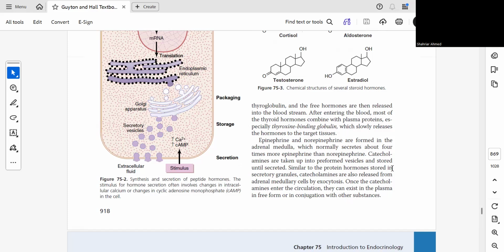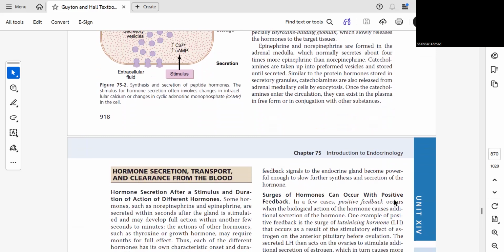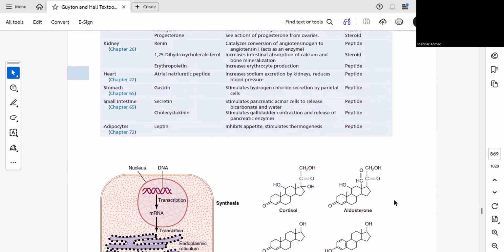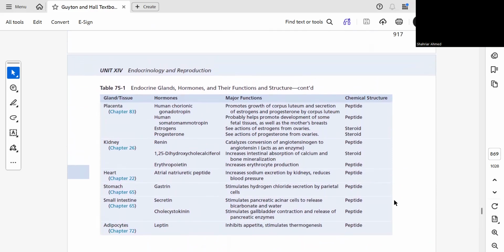Similar to the protein hormones stored in the secretory granules, catecholamines are also released from the adrenomedullary cells by exocytosis. Once the catecholamines enter the circulation, they can exist in the plasma in free form and in conjugation with other substances. So these three types of hormones you will have to know.